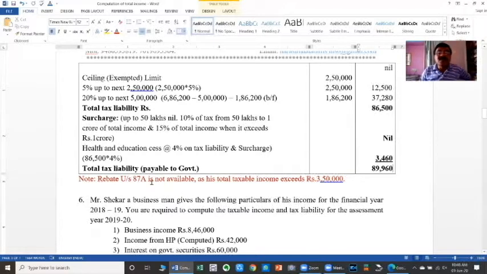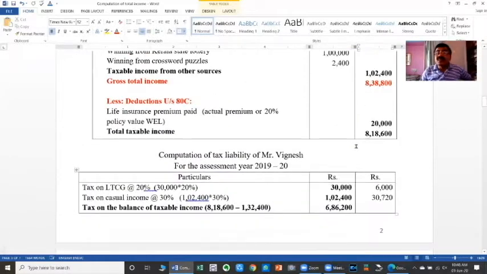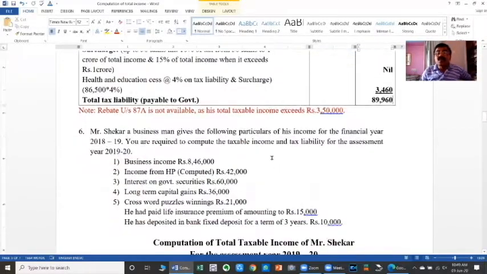Rebate under section 87A. The rebate under section 87A is available only when the total income does not exceed 3,50,000, as given in the red mark here. But here the total income of the assessee is 8 lakhs and change. It is much more than 3,50,000. Therefore, rebate under section 87A is not applicable. Then the net amount of tax payable by the assessee to the government is 89,960.